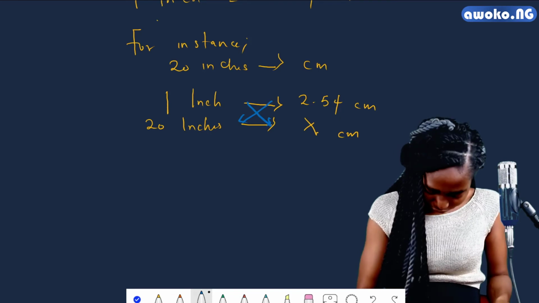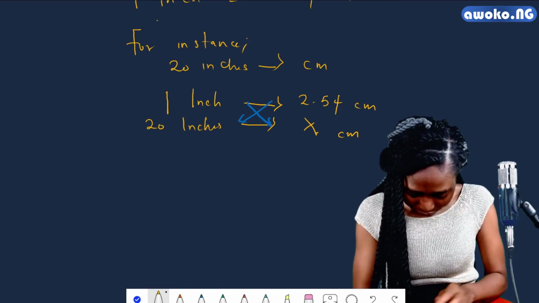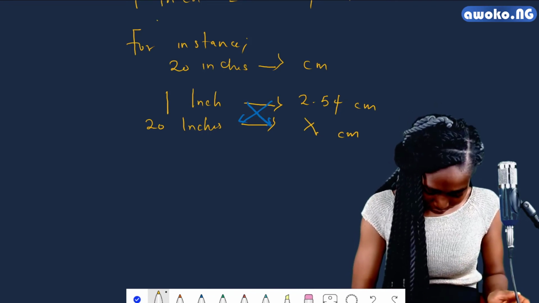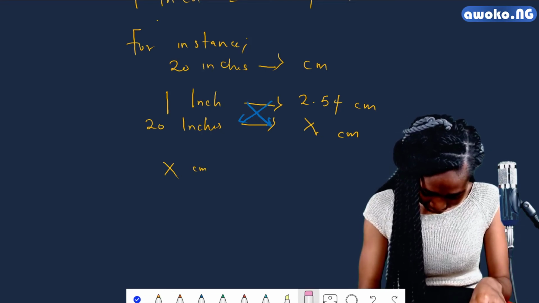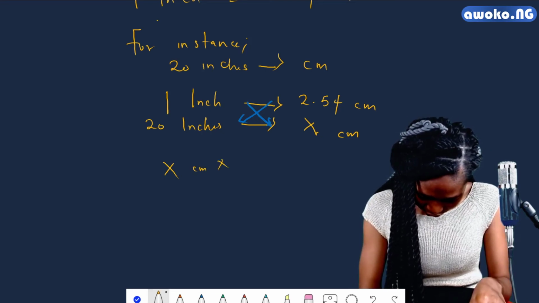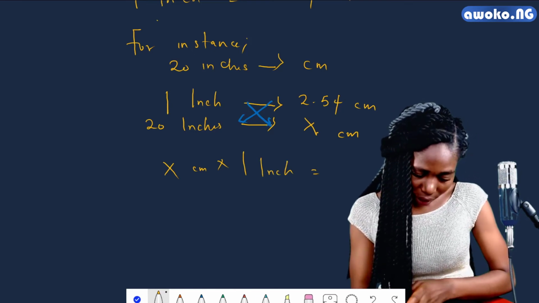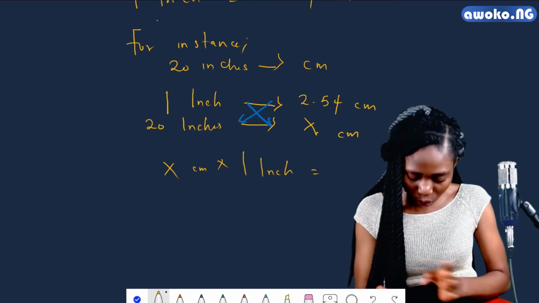This gives us x, the unknown, times 1 inch, which is equal to 2.54 centimeter times 20 inches.